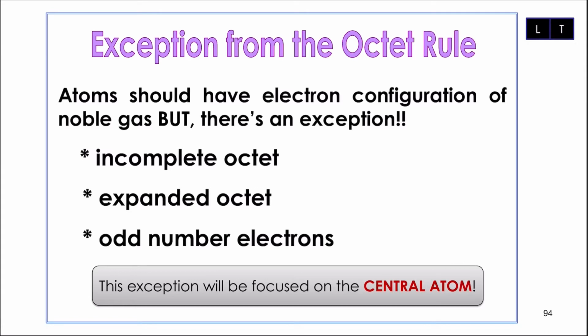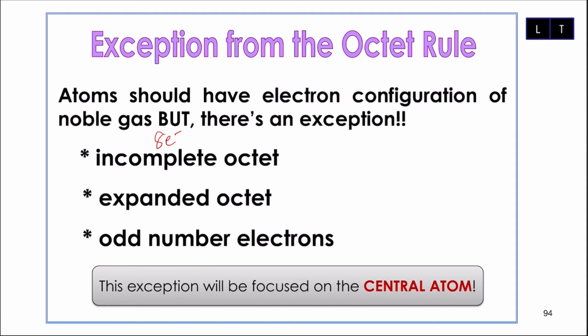First thing first, when I say octet rule, it means that the atom we talk about should have the electronic configuration of a noble gas, with 8 electrons usually, or if I say duplet, 2 electrons. But you have to understand this is an exception.